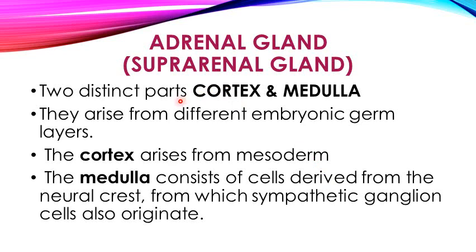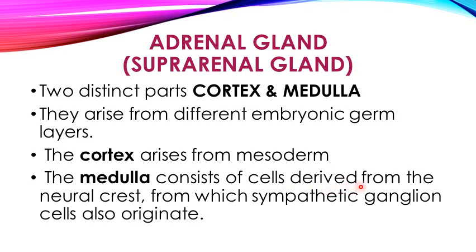As you have seen in the section of the adrenal gland, there are two parts present. These are the cortex and medulla, and the adrenal cortex and medulla arise from different embryonic germ layers. The adrenal cortex arises from the mesoderm, and the adrenal medulla is derived from the neural crest cells.